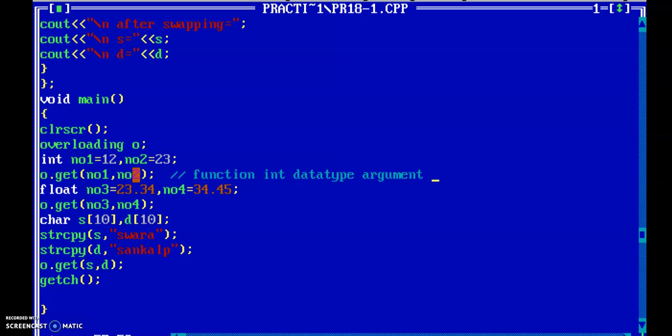Number 1 and number 2 are both of integer type, so the compiler checks for the definition of the function which has integer type arguments and executes that function. Then next, here I declared or initialized two float variables, number 3 and number 4, and passed them to the same function. So here the compiler calls the function which has float arguments.